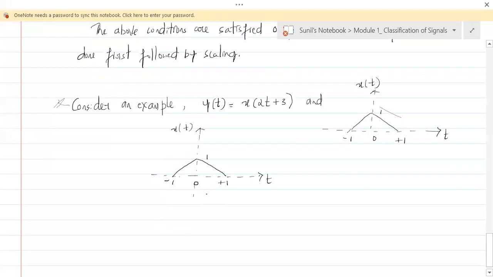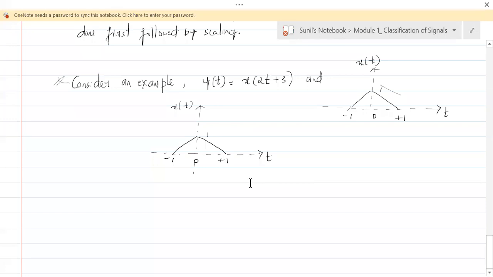We have to perform shift first. So that means, what is the shifted signal? Can you tell me? What is the shifted signal here? x of t plus 3 is the shifted signal.